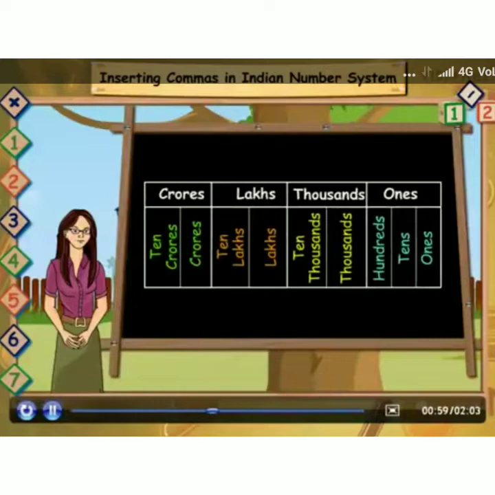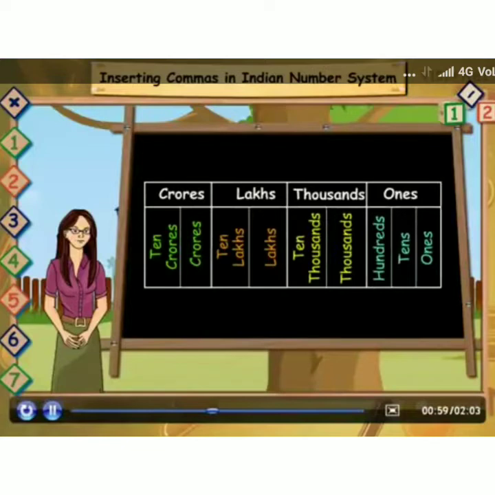Crores is subdivided into 2 groups: crores and 10 crores. Ones represents 1 digit, tens represents 2 digits, hundreds represents 3 digits, thousands represents 4 digits, 10,000 represents 5 digits, lakhs represents 6, 10 lakhs represents 7, crores represents 8 digits, 10 crores represents 9 digits. So 9 digits here starts from 10 crore.